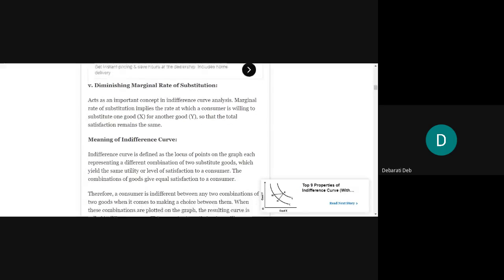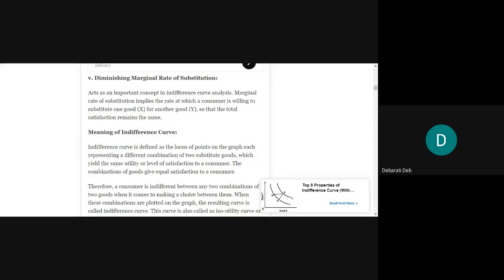Then see this one: diminishing marginal rate of substitution. In the cardinal approach we learned diminishing marginal utility. Here we will learn diminishing marginal rate of substitution. This acts as an important concept in indifference curve analysis. The indifference curve will be formed by using this concept.